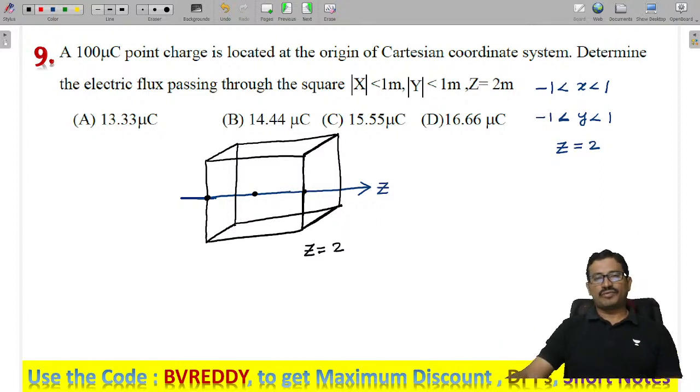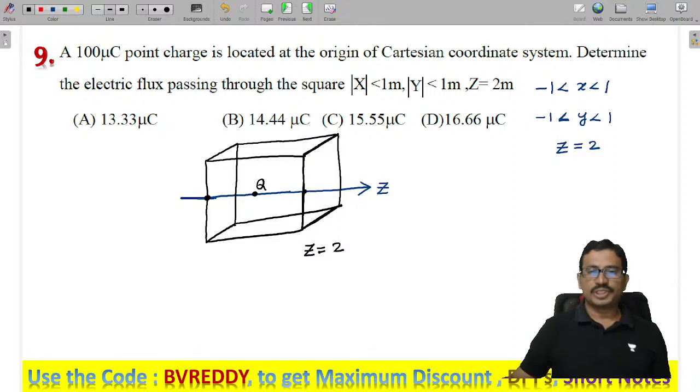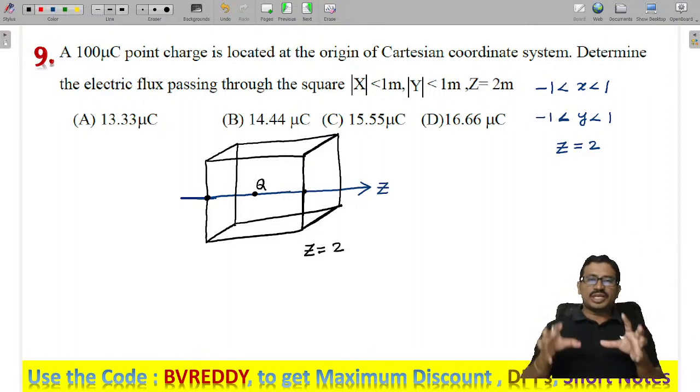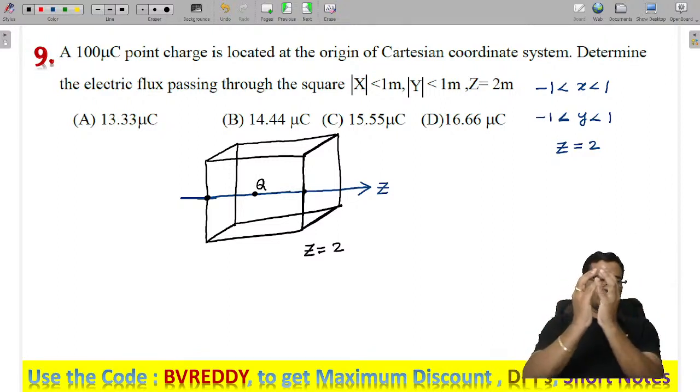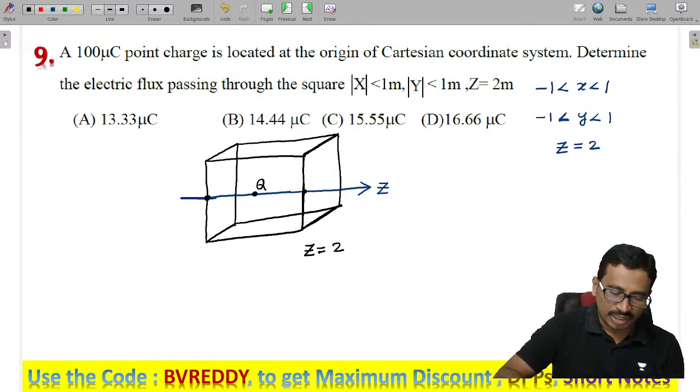Now if I have formed it like this, here we have a charge Q present. Where does the charge lie? The charge lies completely inside my cube. So can you tell me the amount of flux leaving from the cube?